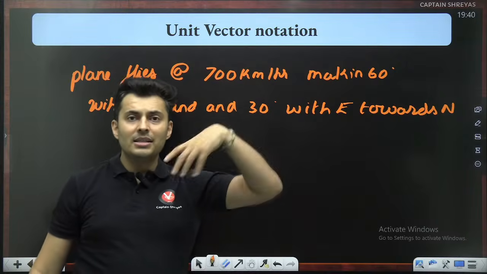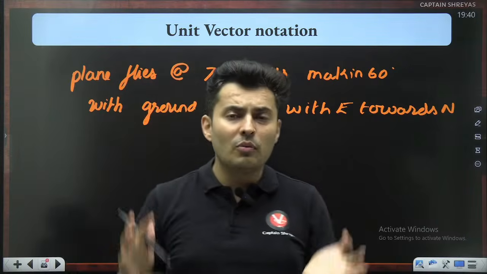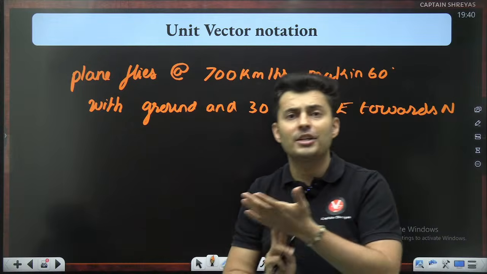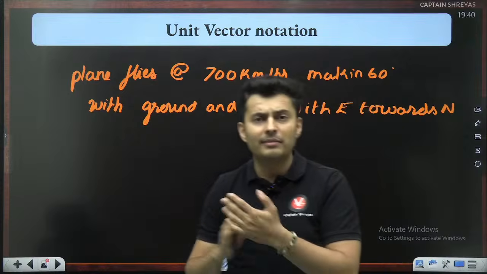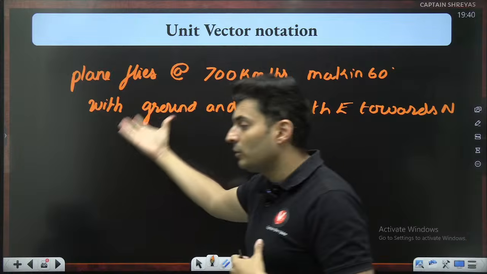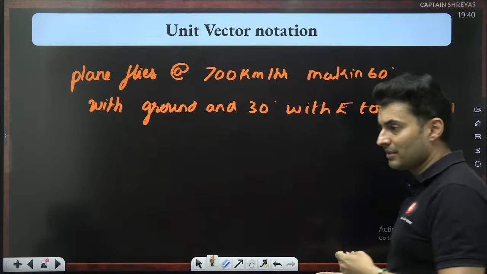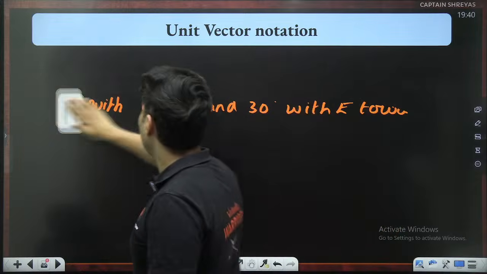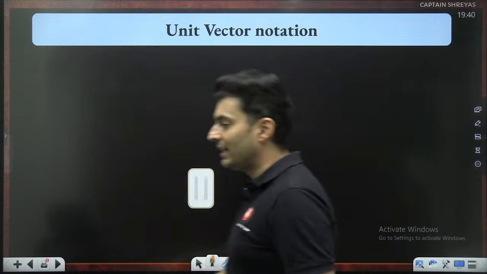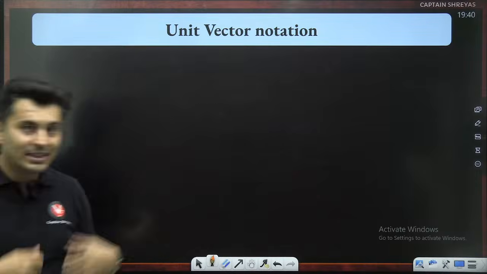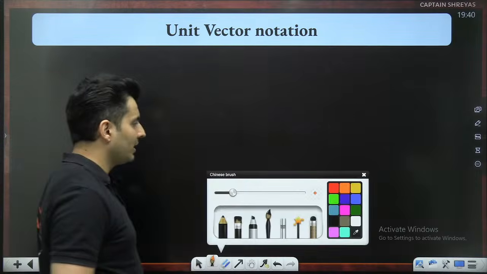Imagine writing this every time whenever you want to play with vectors: forces, velocity, acceleration, momentum, field, weight. So many vector quantities are there, and every time you have to write these big sentences. It's obviously going to consume a lot of your time. So hence there must be a better way of writing this, and it must be easier also to operate. So that is basically your unit vector notation.